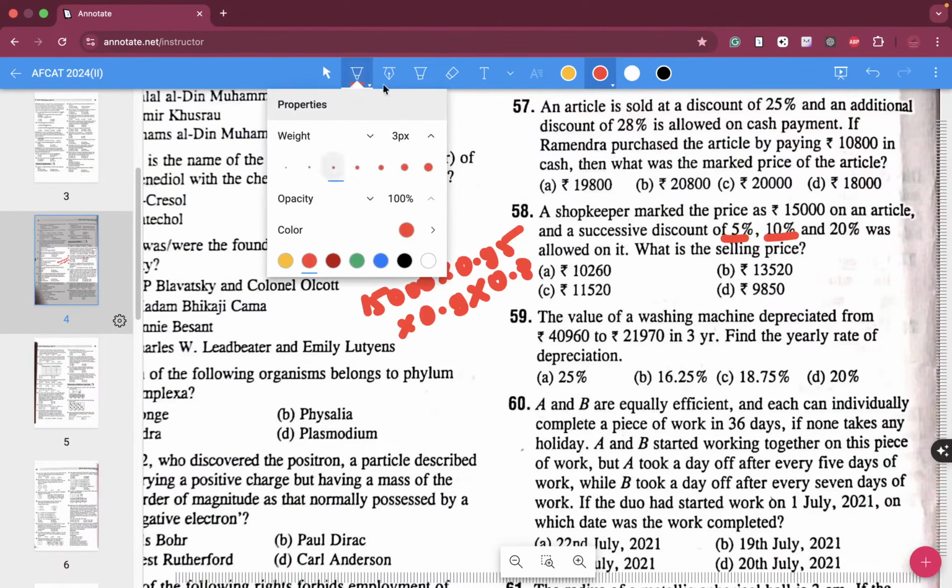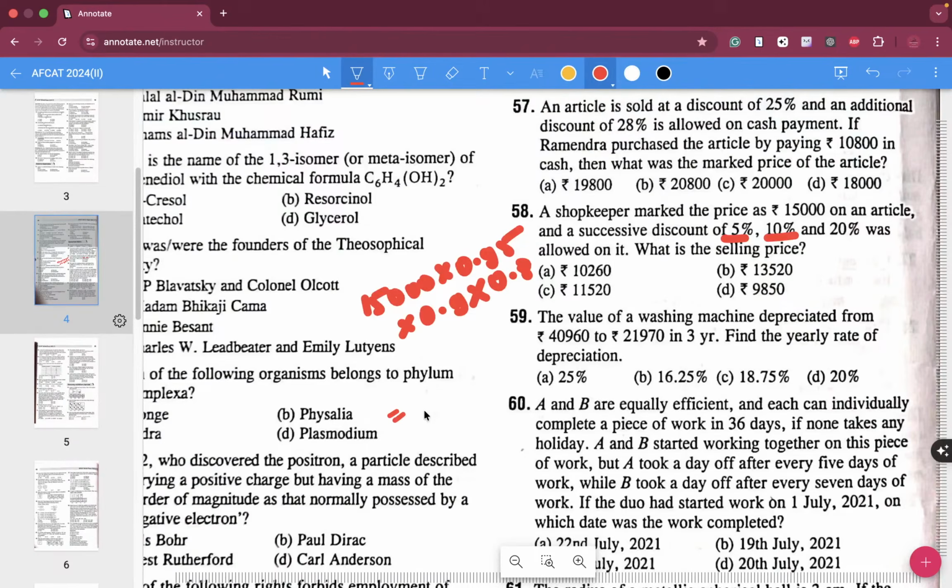We just multiply all of this: 15,000 into 0.95 into 0.9 into 0.8. If you calculate this, for question 58 the answer is C, folks.